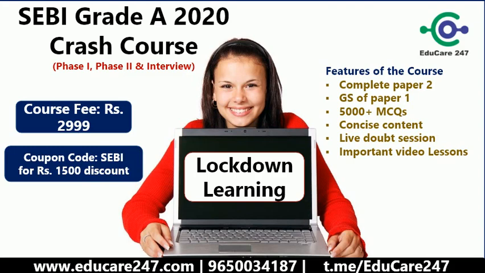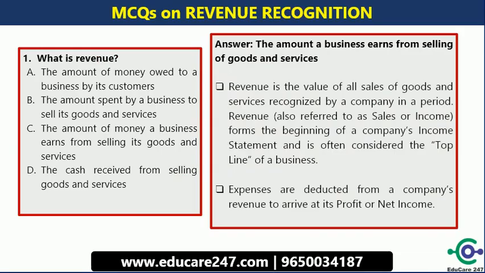So let's start with the MCQs based on accounting standard number 9, that is revenue recognition. So question number 1, which says what is revenue? Options are: option A, the amount of money owed to a business by its customers. Option B, the amount spent by a business to sell its goods and services. Option C, the amount of money a business earns from selling its goods and services. Option D, the cash received from selling goods and services.